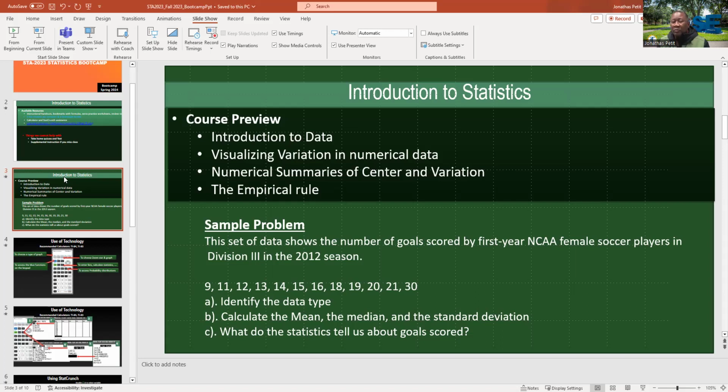Categorical data could be gender or nationality. For quantitative data, we can say age, weight, and anything that uses numbers for which addition and subtraction make sense.